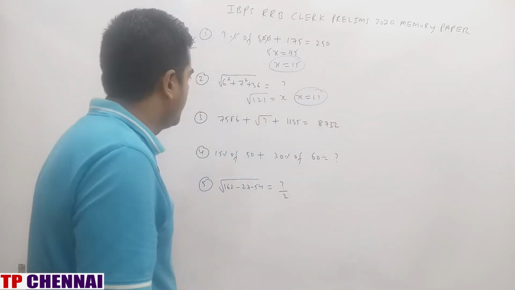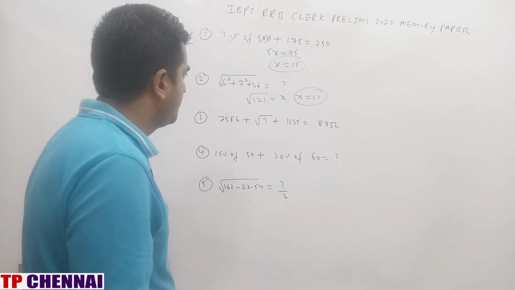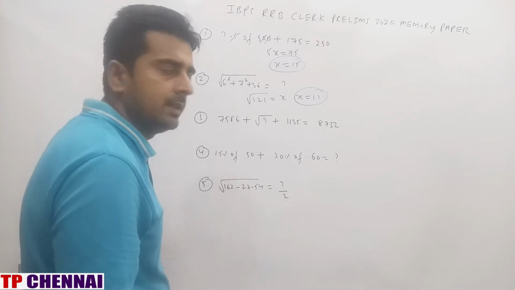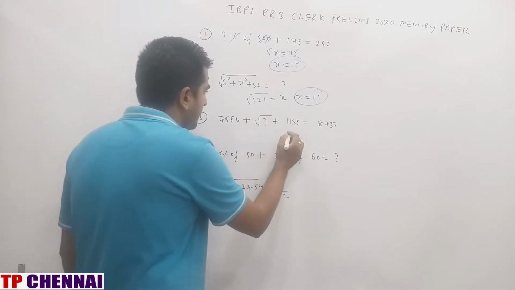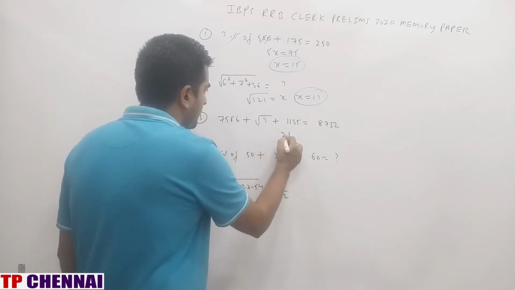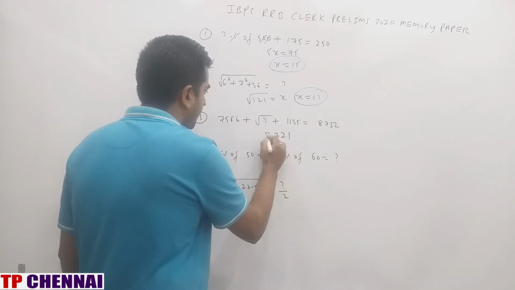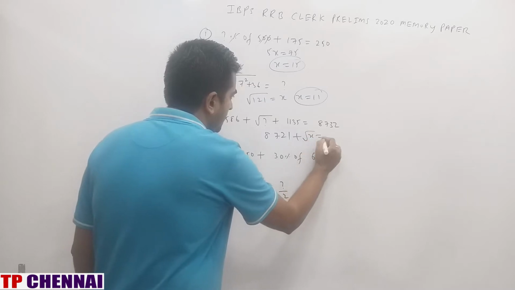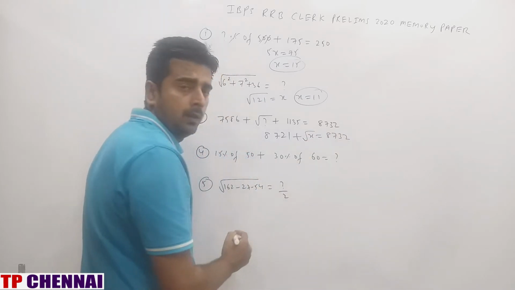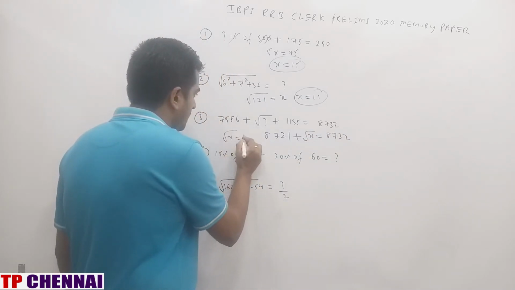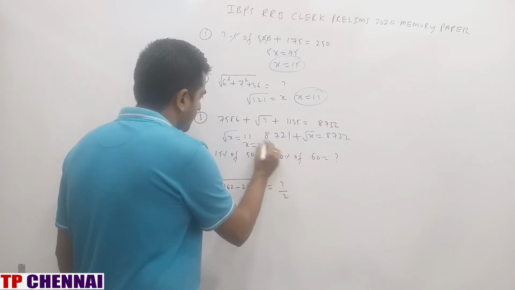Next one. 7586 plus square root of question mark plus 1135 is equal to 8732. First add these numbers. 6 plus 5 is 11, 4 plus 8 is 12, 2 plus 1 is 3... 8 plus square root of x is equal to 8732. So square root of x is equal to 11, x is equal to 121.